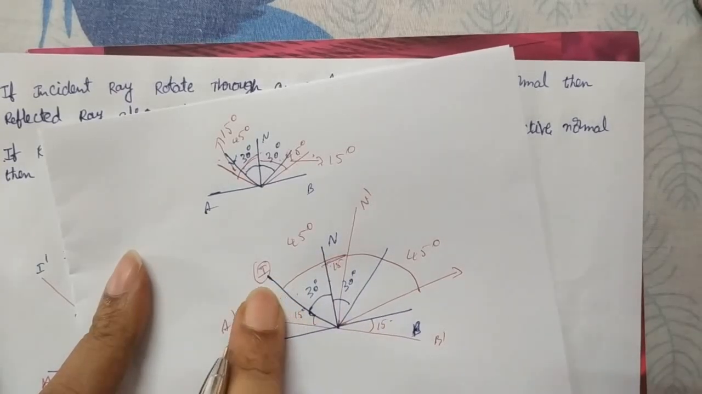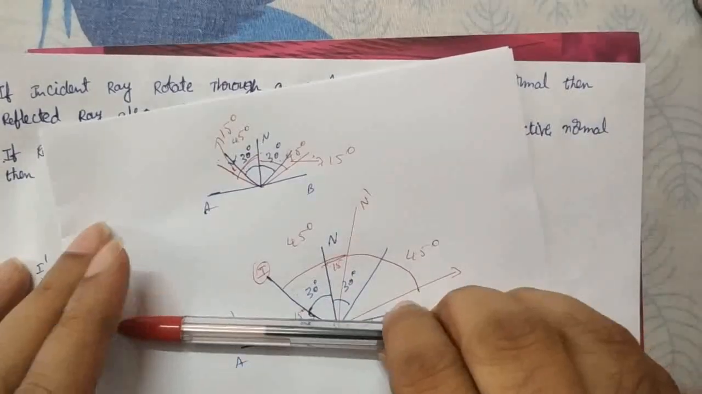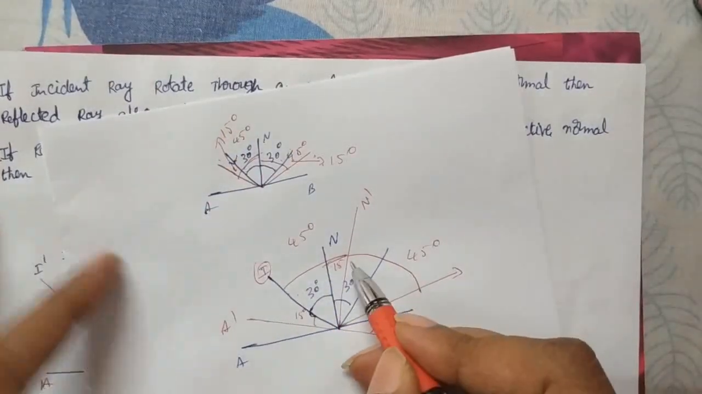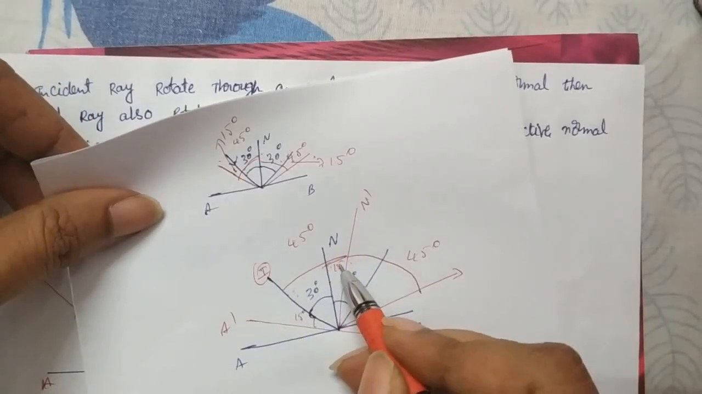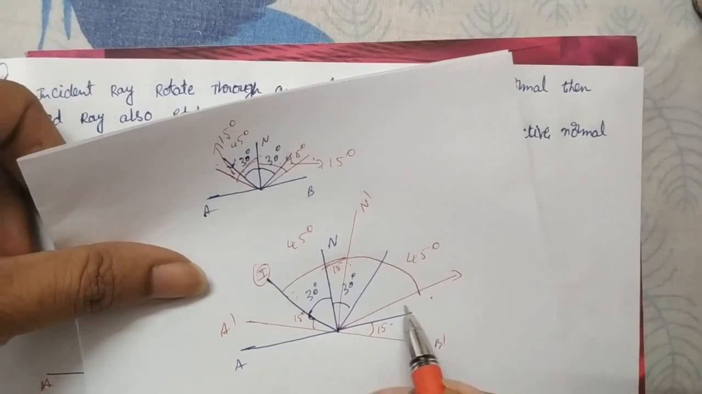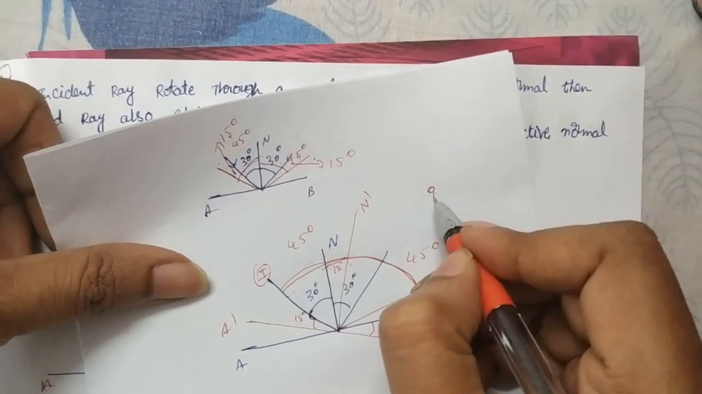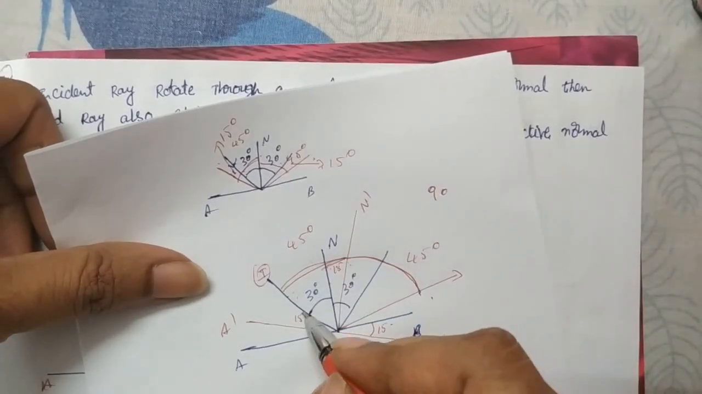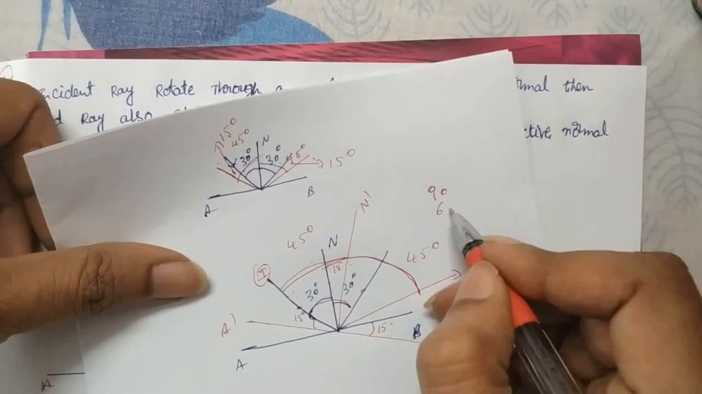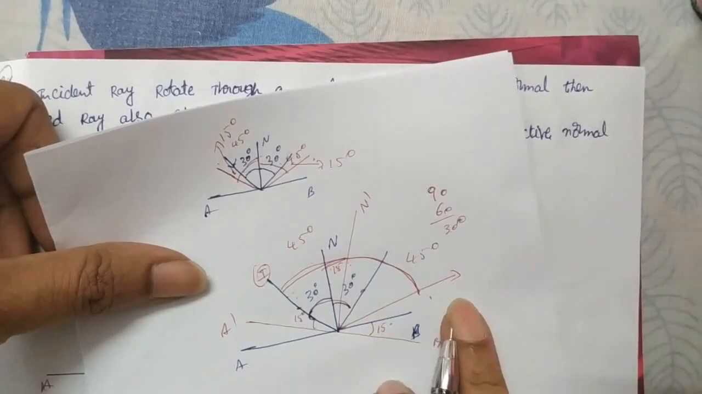The incident ray is not rotating; the normal is rotating because of the surface rotation. The surface rotated 15 degrees, so the normal also rotated 15 degrees. The angle between the incident ray and the normal increases by 15 degrees, so 30 plus 15 is 45, and the reflected ray is also at 45. Now what is the angle between the incident and reflected rays? It is 45 plus 45, that is 90. Last time it was 30 plus 30, that is 60. So we get a difference of 30 degrees.